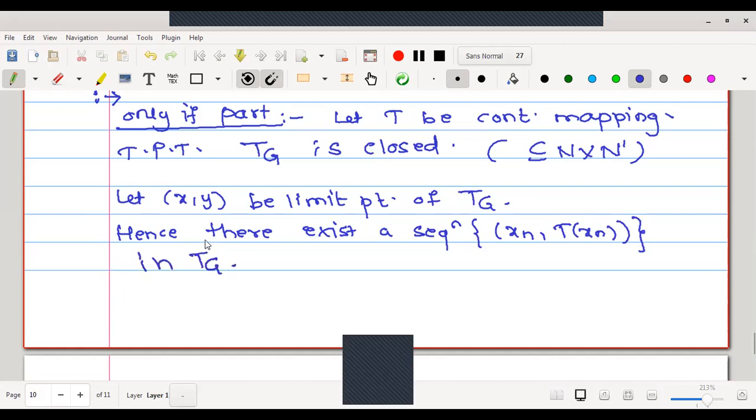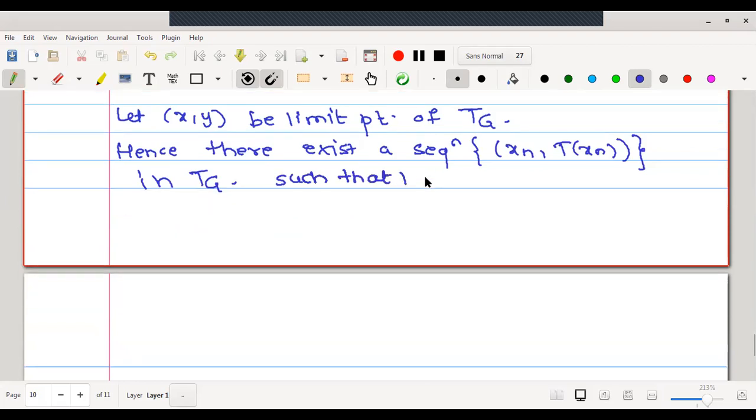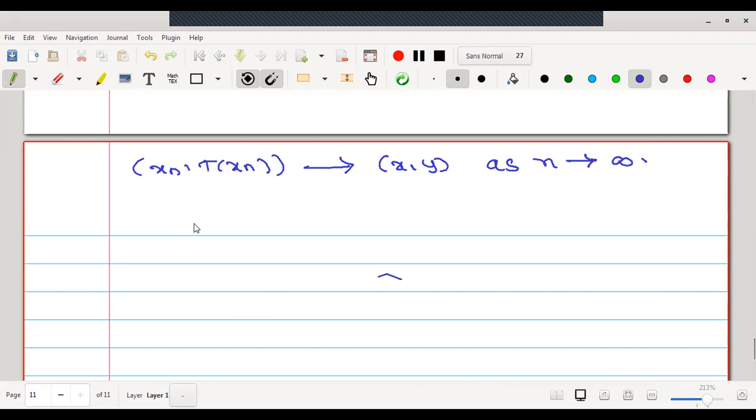According to the definition of TG, the first coordinate is a vector and the second coordinate is its corresponding T image. Therefore, this is a sequence in TG such that the sequence converges to (x, y). Therefore, the sequence (xn, Txn) converges to (x, y) as n tends to infinity.